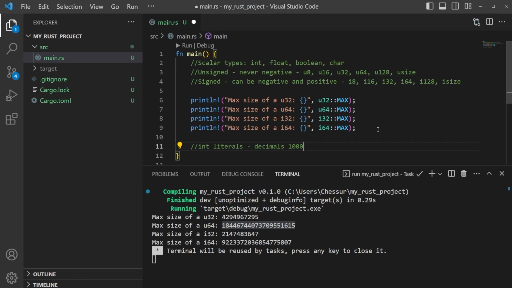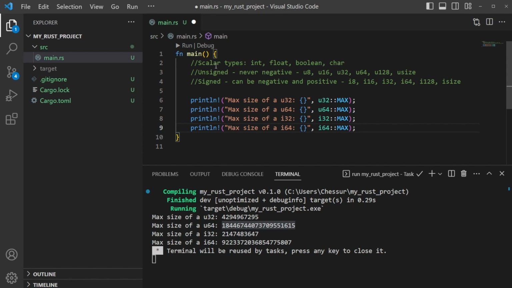We could have binary code, such as binaries. We could say like 11110000, something like that, and so forth. So we've got those. We'll cover those as we go. Nothing to worry about right now, but just know that integers can be decimals, binary, hex, octal. We can even have a byte as well. So I'm going to go ahead and delete this, but I just wanted to cover that really briefly.